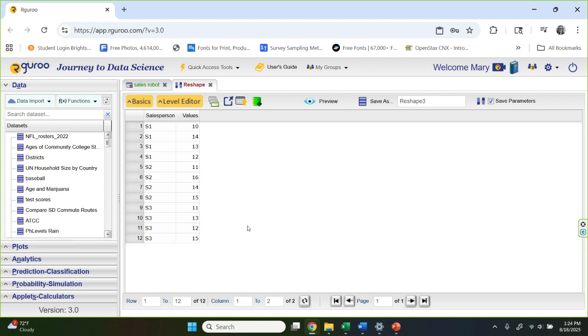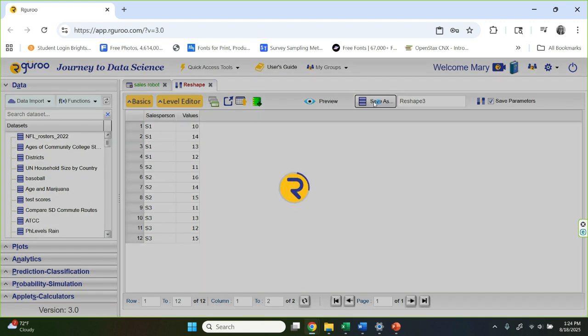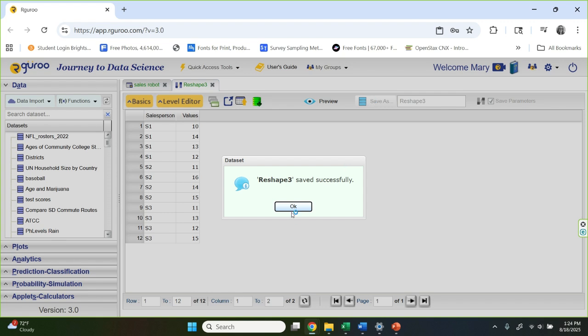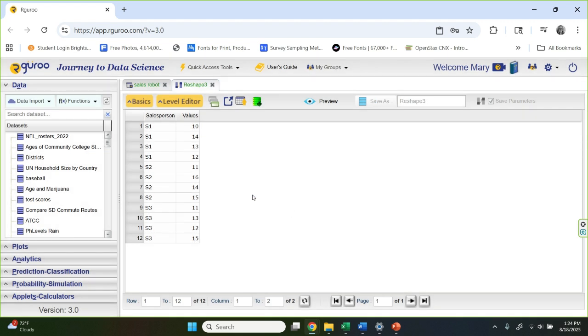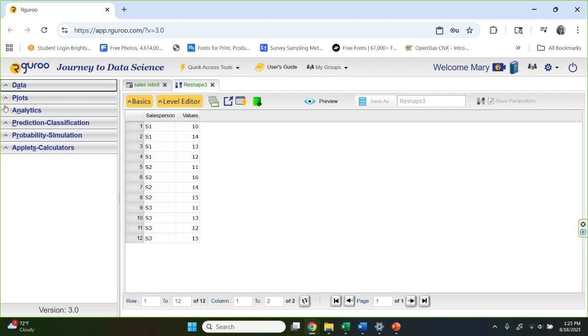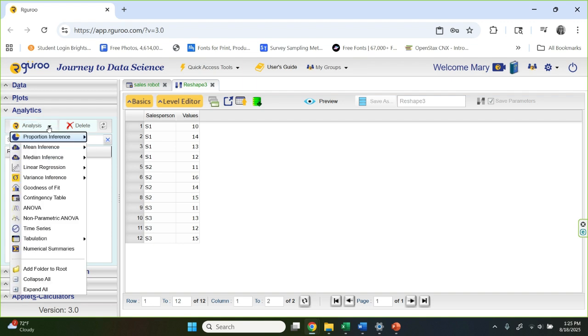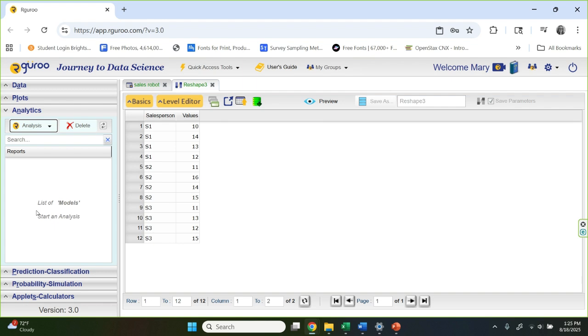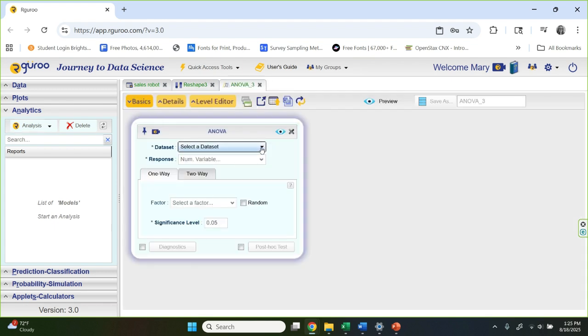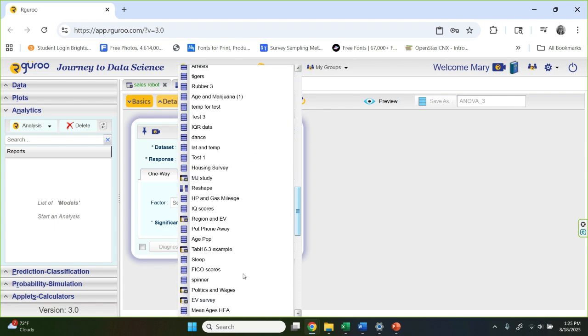So we've now made the data set long. And this is the way Rguroo needs it in order to do an ANOVA test. So we're going to just name it as reshape 3. I don't really have a real connection to what I should call this. This is save as reshape 3. Okay. So the data is ready to go. And we're going to go to analysis now. We're actually going to do the analysis of variance, the ANOVA test. And if we click here, ANOVA is right here, halfway down. We're going to reshape 3. Here it is down here.